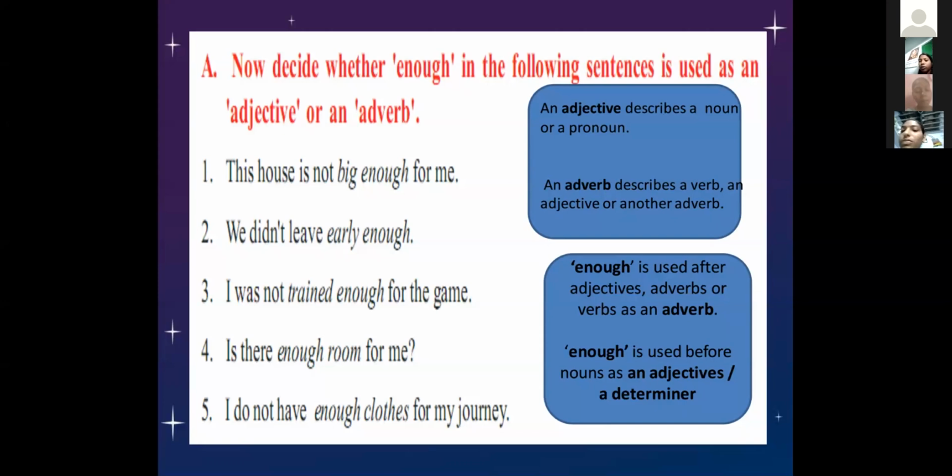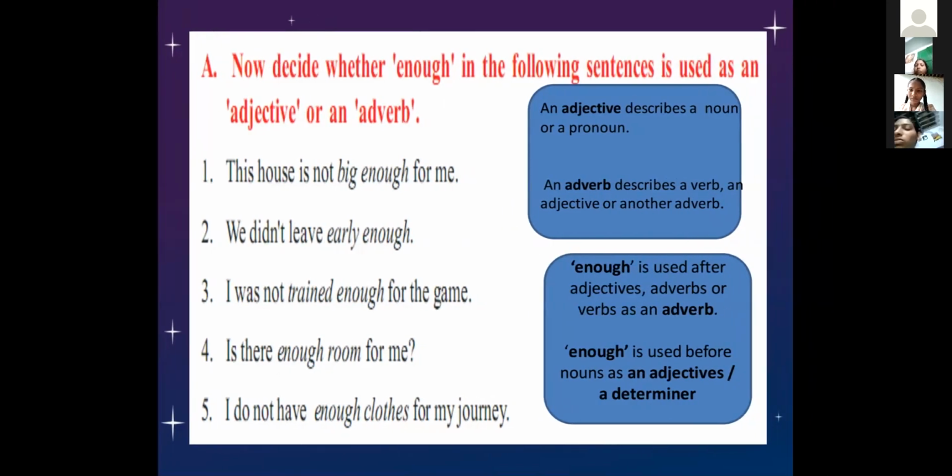Very good. So enough is describing the verb, so we call it an adverb. If you are describing a verb, we call it an adverb. Only if you are describing the noun, we call it an adjective. Those are the two sentences that are in your syllabus.